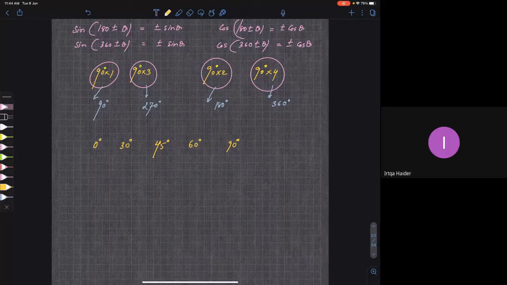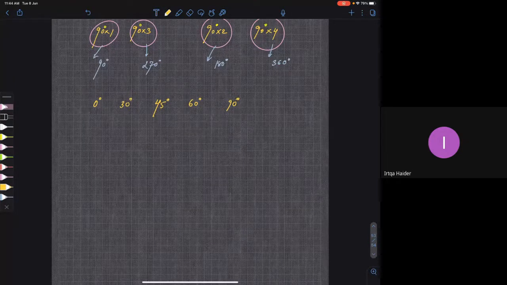Clear? Now, based on these values, I will find the trigonometric ratios of other angles. Let me give you some examples. You will get a clear picture of what I am trying to say. Suppose he asks you what is sine of 120 degrees. The problem is you do not know what sine 120 is, but you have some other knowledge with which you can find sine 120. So let me explain what I am trying to say.